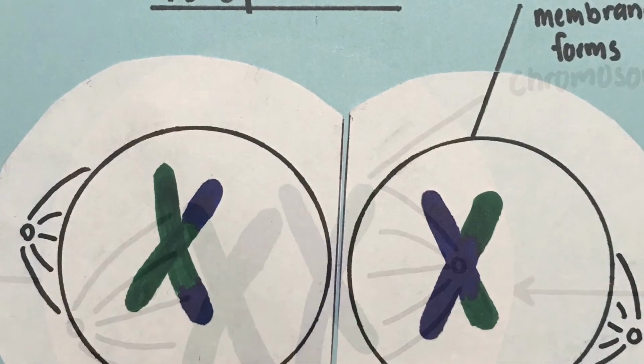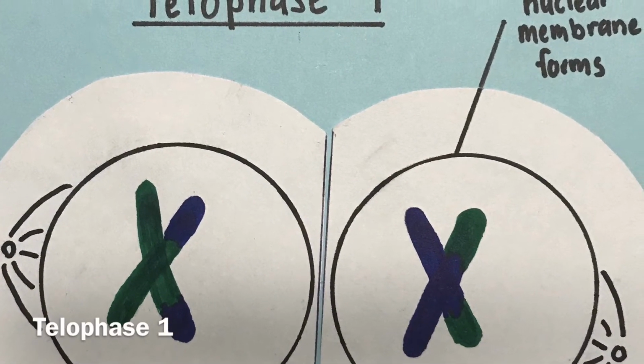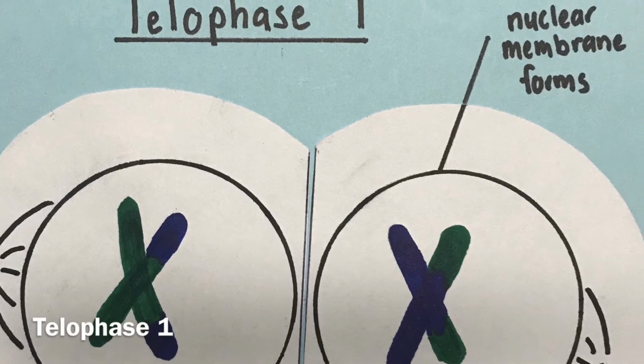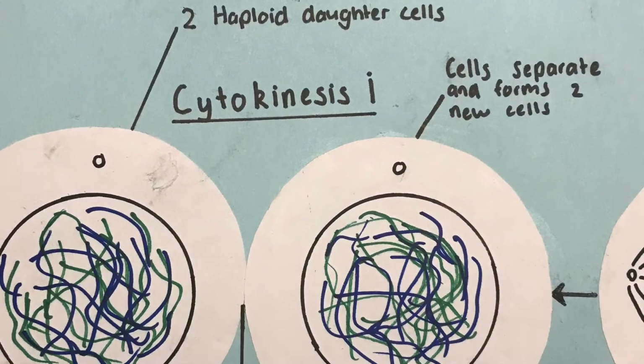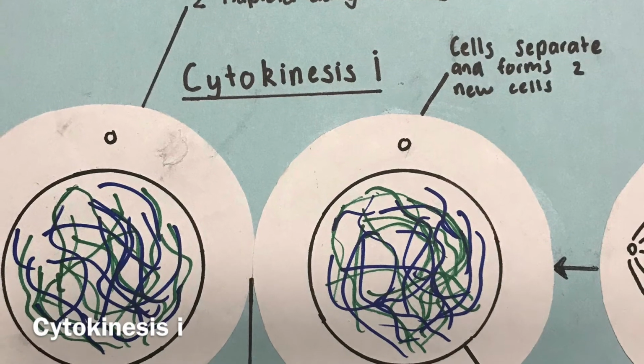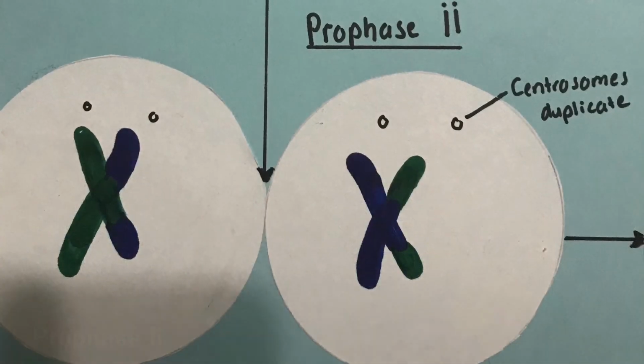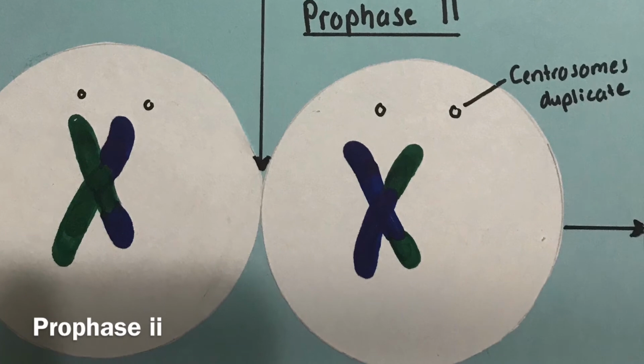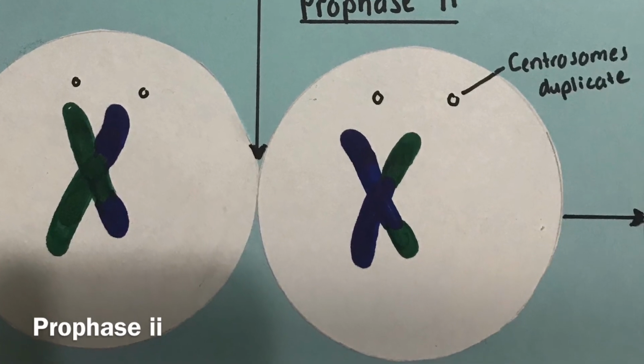The cell then enters telophase 1, when chromosomes decondense at the opposite poles and the nuclear membrane forms. Meiosis 1 finalizes with cytokinesis 1, where the cell separates into 2 haploid daughter cells and the genetic material becomes uncondensed. In prophase 2, the nuclear membrane dissolves and the centrioles duplicate and move towards opposite poles